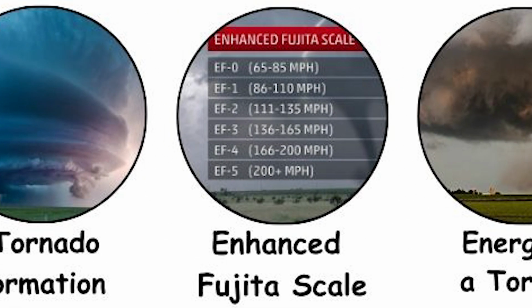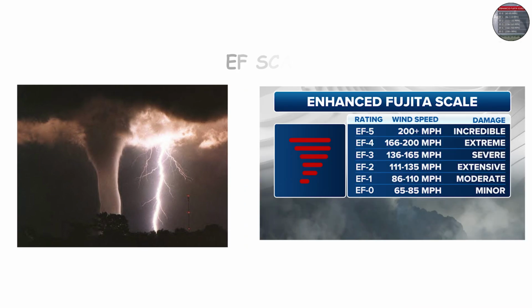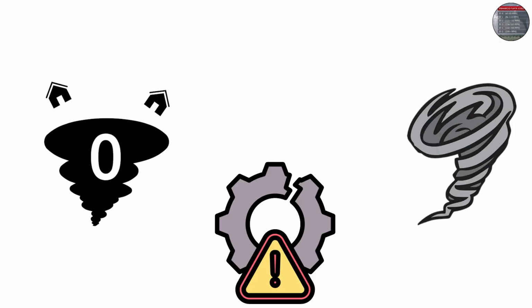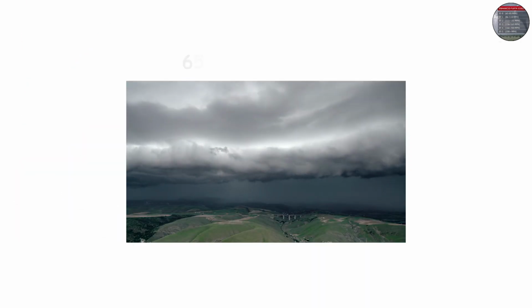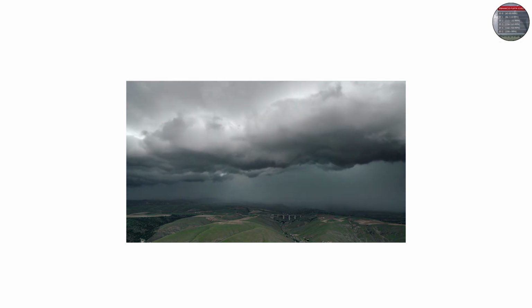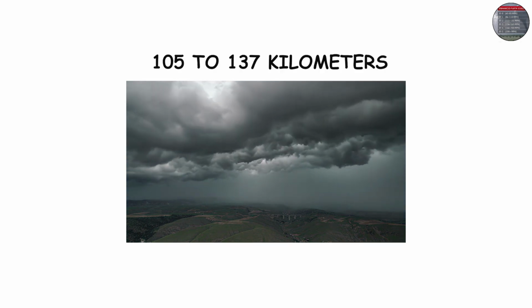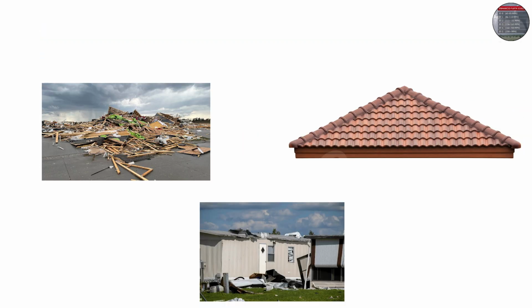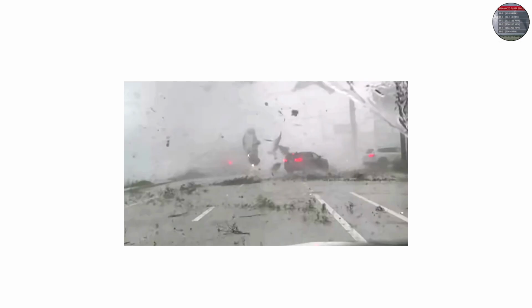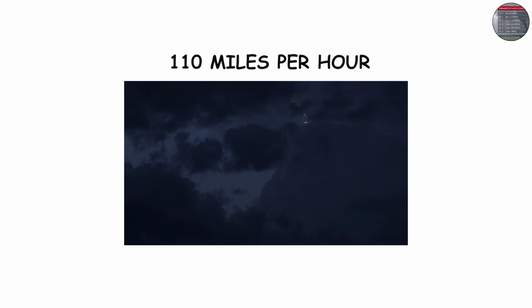Measuring tornado power. The Enhanced Fujita Scale. The most common way to measure tornado power is the Enhanced Fujita Scale, or EF scale. It classifies tornadoes from EF0 to EF5 based on the damage they cause. EF0: light damage. Small branches broken, shingles ripped off. Wind speeds range between 65 and 85 miles per hour, 105 to 137 kilometers per hour. EF1: moderate damage. Roofs peeled off, mobile homes pushed off foundations, cars moved. Winds reach up to 110 miles per hour, 177 kilometers per hour.